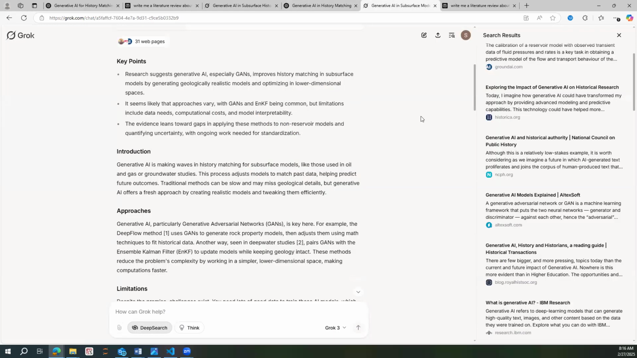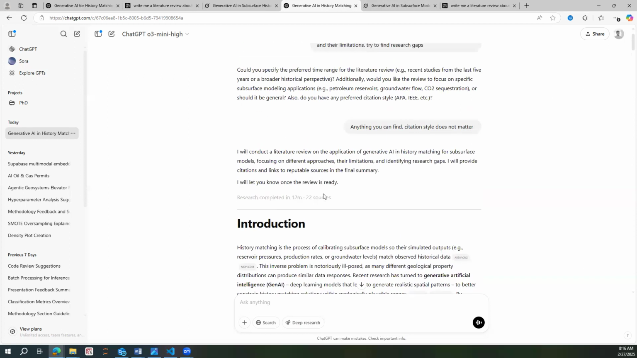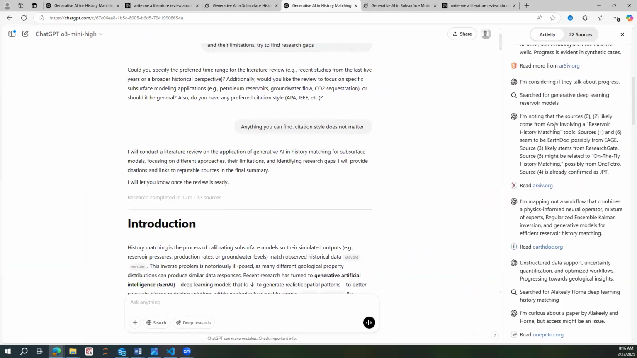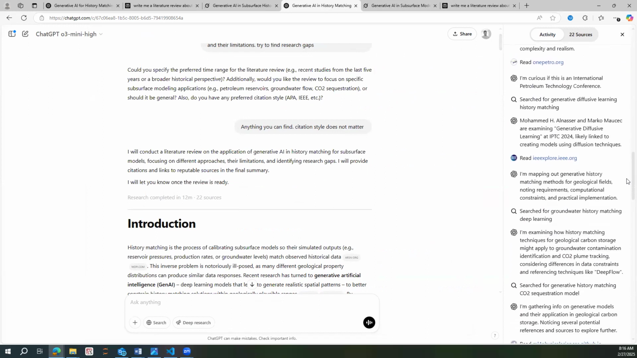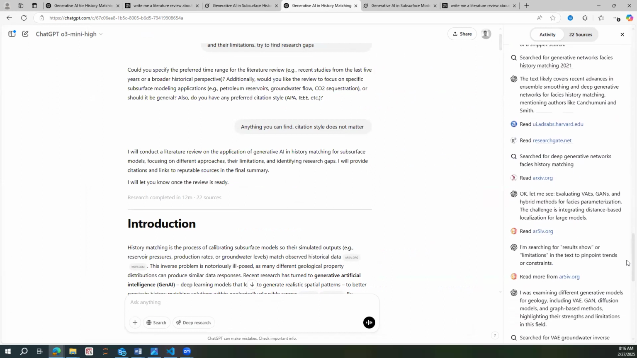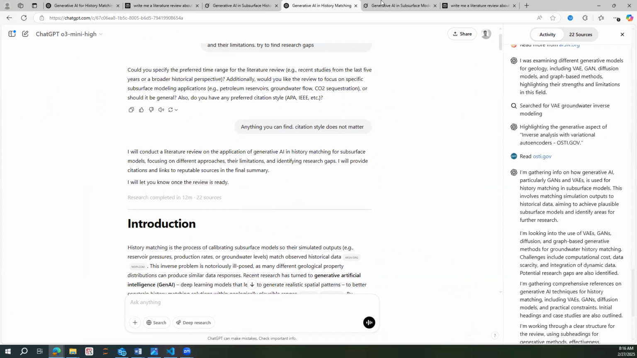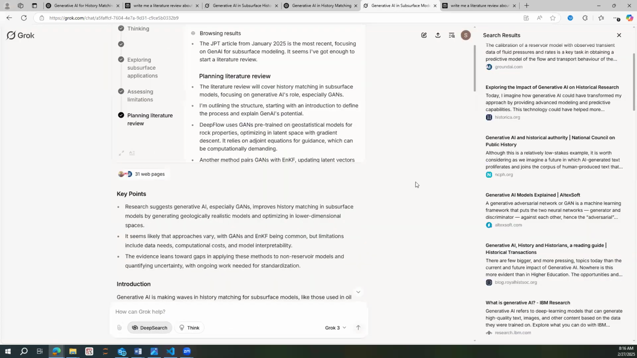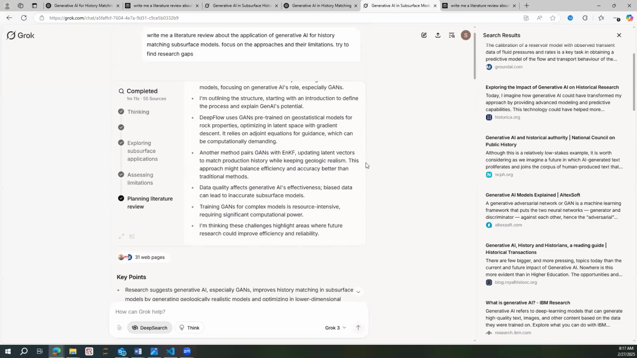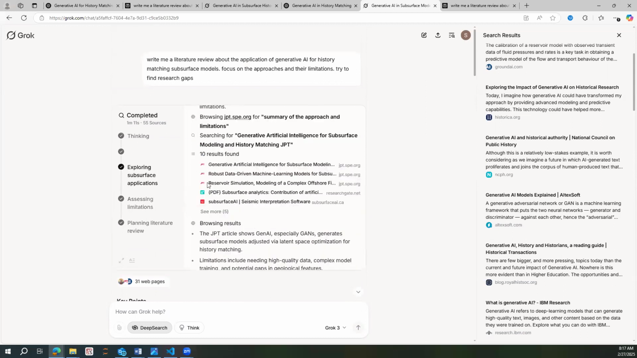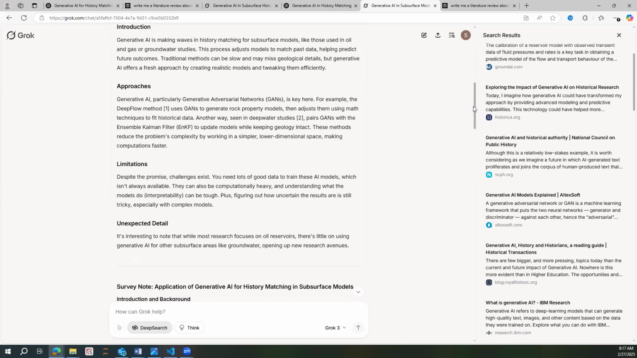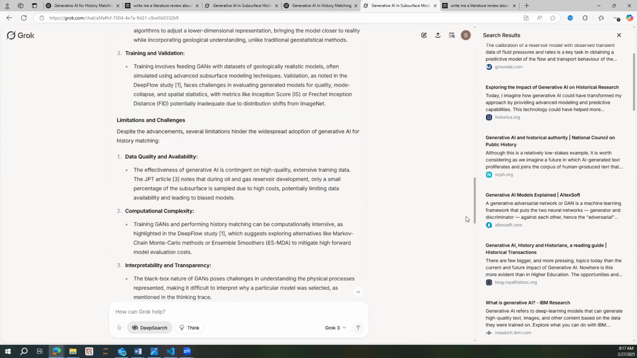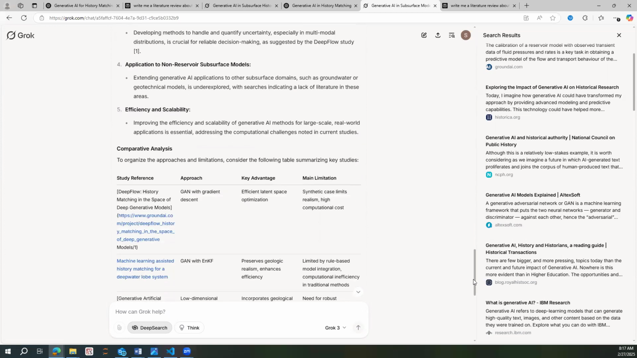Another interesting thing is that we can look into the process: how it went through and found these papers and read them, and then how it found the next papers. This is also provided here, so we can see how it followed these steps. However, the Grok result is not as good as the deep research one.